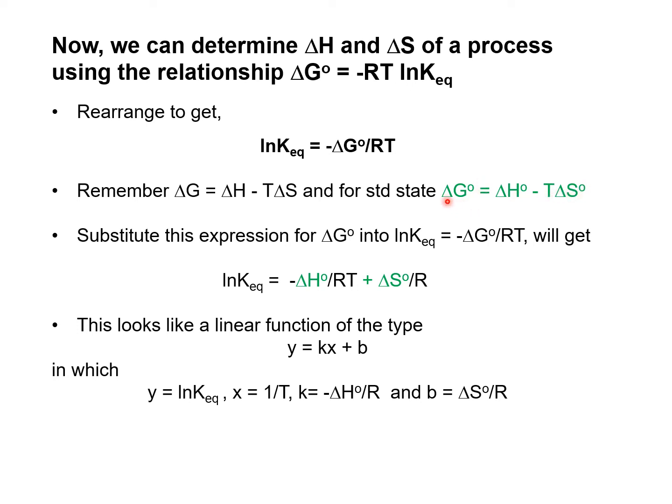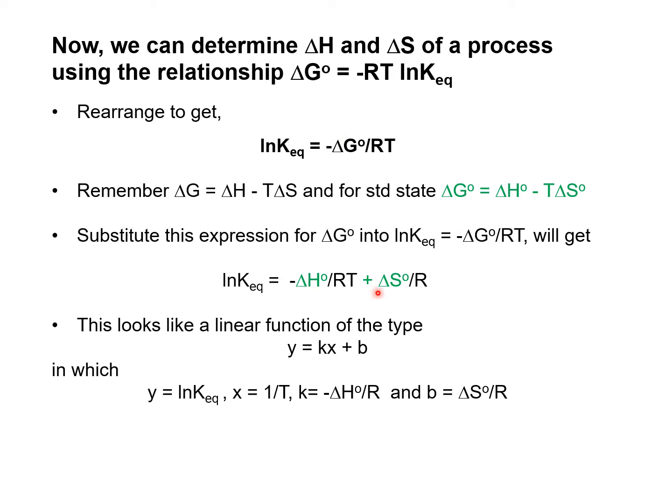Now we have this delta G naught, and we plug it into this expression to get ln KEQ equals minus delta H naught divided by RT. So this one comes here, replacing this, and it becomes plus instead of minus because there was a negative sign in front of it in this expression.